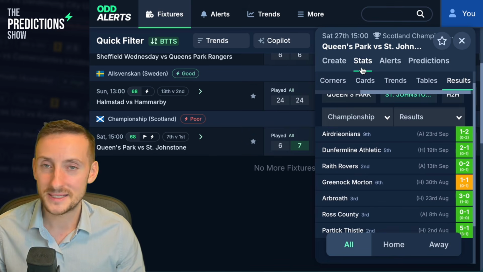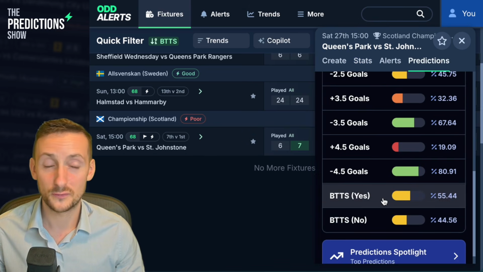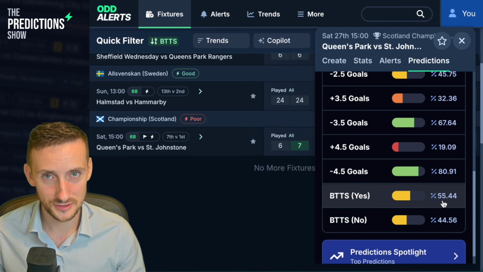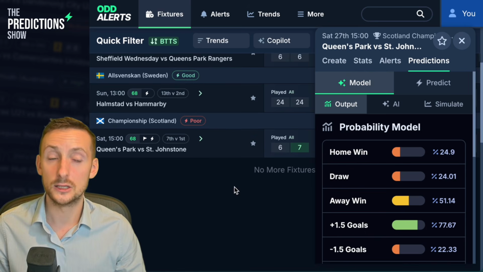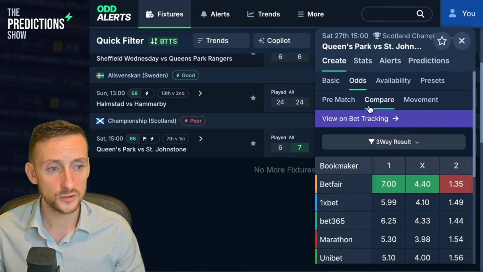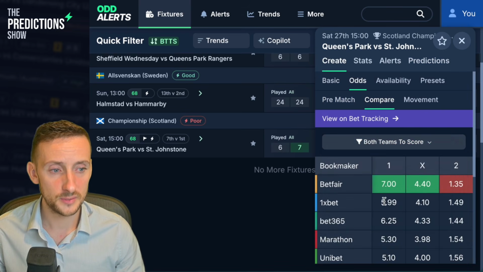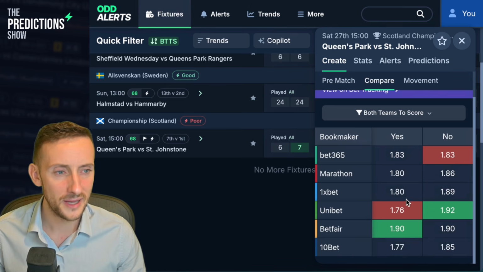This one for BTTS, let's take a look at the probability model. We know that it's over 55%. It is only just over 55%, 55.44. It is the lowest ranked game of this feed. So what are the odds saying? Well, we know they're going to be over 1.8, and they are as high as 1.9 with Betfair.